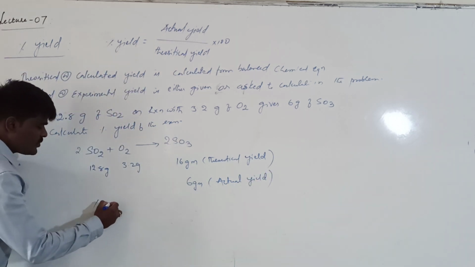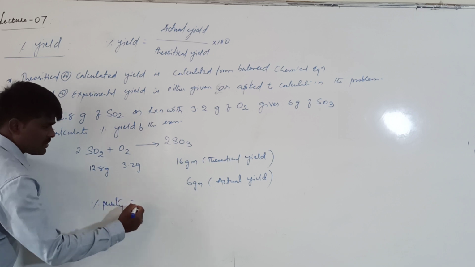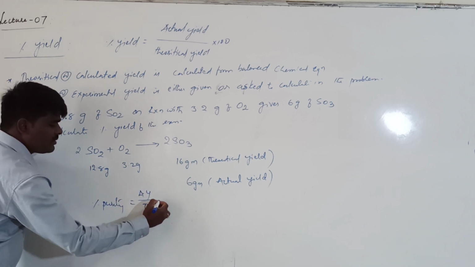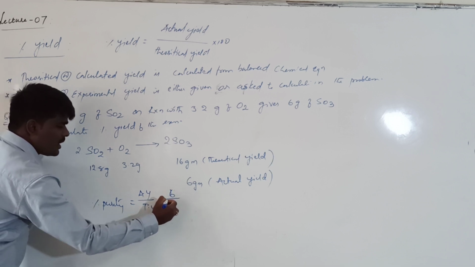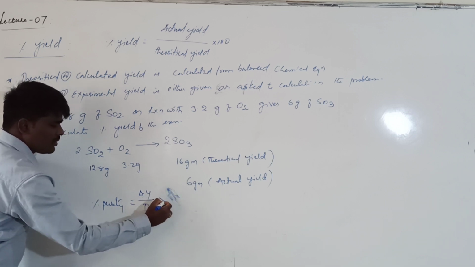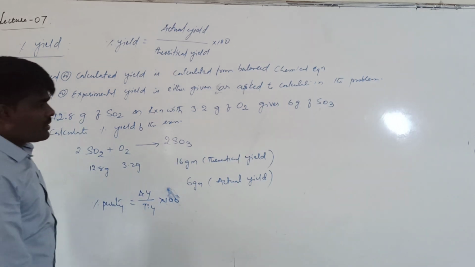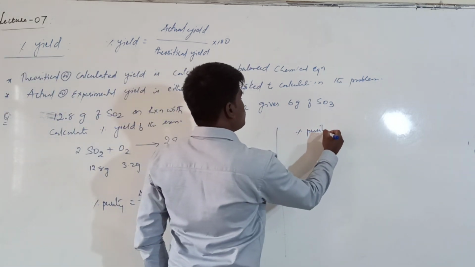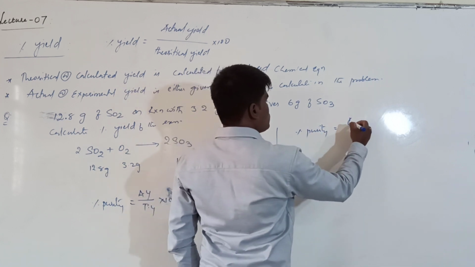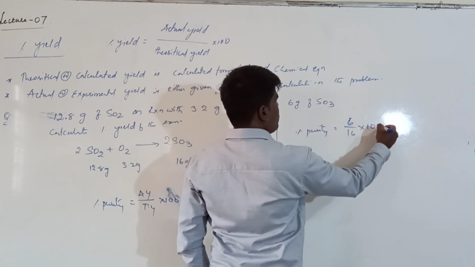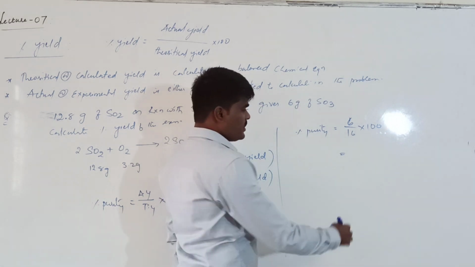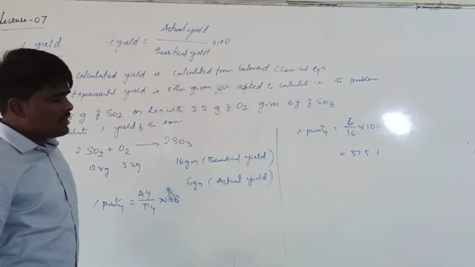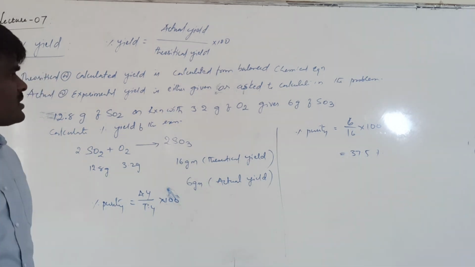So percentage yield is equal to actual yield upon theoretical yield, into 100, which is 6 by 16 into 100. It comes to around 37.5%. This is how you have to calculate the percentage yield of a reaction.